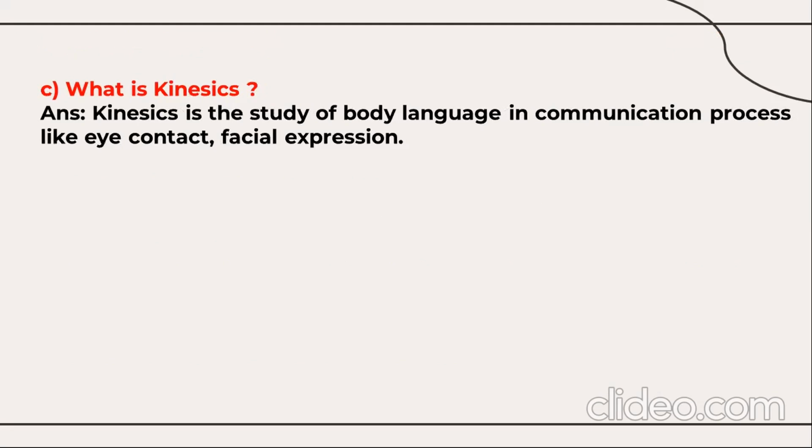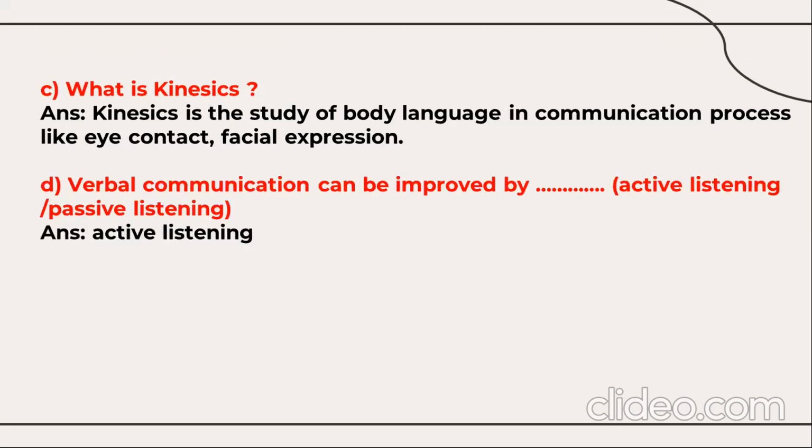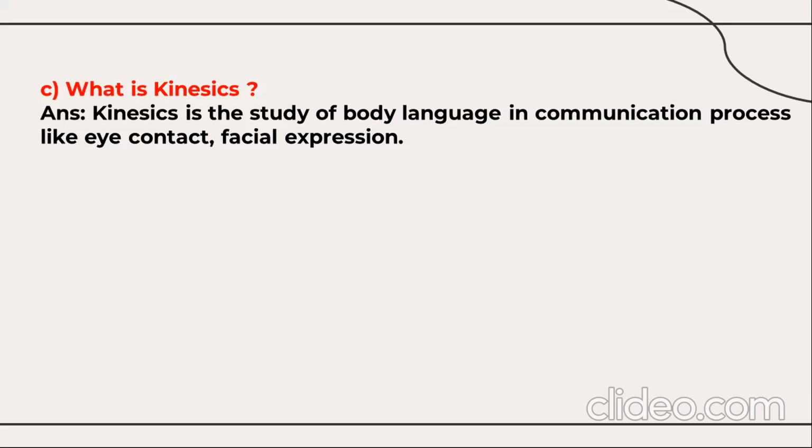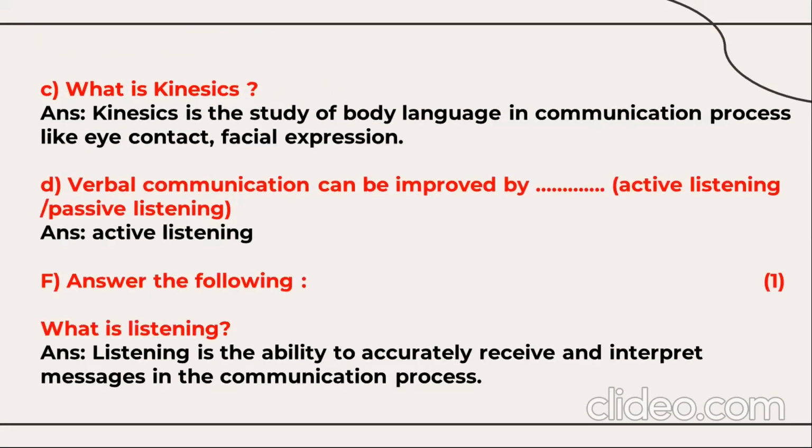Give any 2 examples of non-verbal communication, that is gesture, posture, facial expression, movement, eye contact. Then, what is kinesics? Kinesics is the study of body language in the communication process, like eye contact, facial expression, movement. Then, verbal communication can be improved by active listening or passive listening. The answer is active listening. So these are the 4 questions, and we have one more question for 1 mark. What is listening? Listening is the ability to accurately receive and interpret messages in the communication process. So this is how you can see here: 2 plus 4, 6 plus 1, 7 marks weightage for verbal, non-verbal communication, and the listening skills.